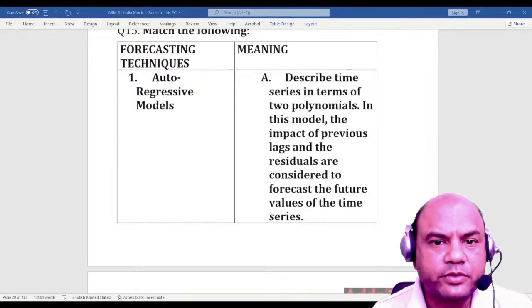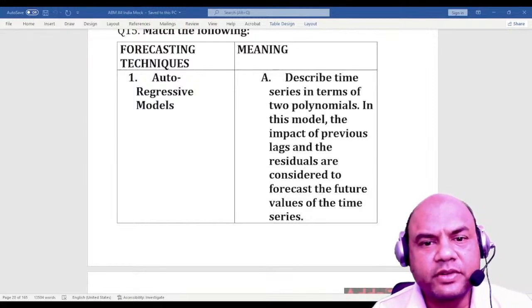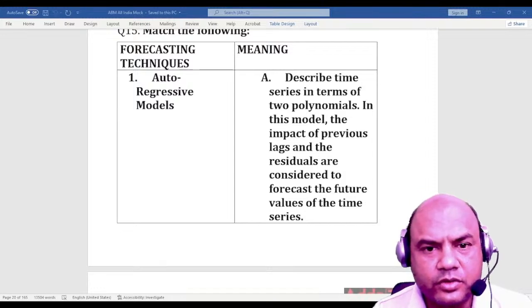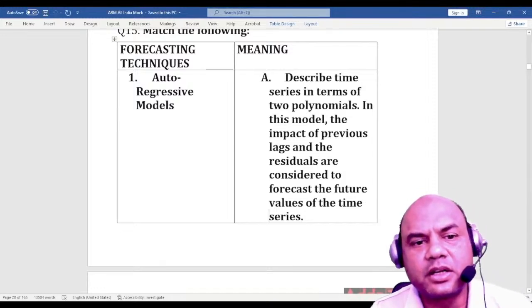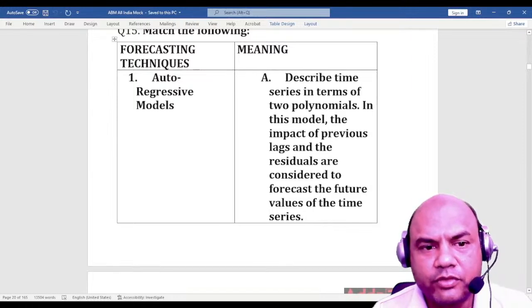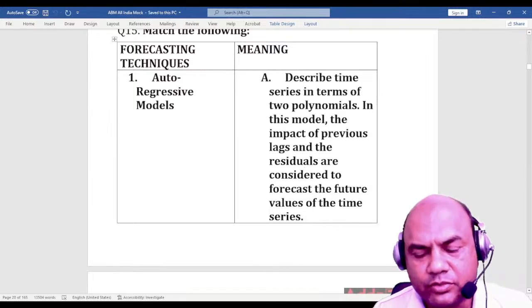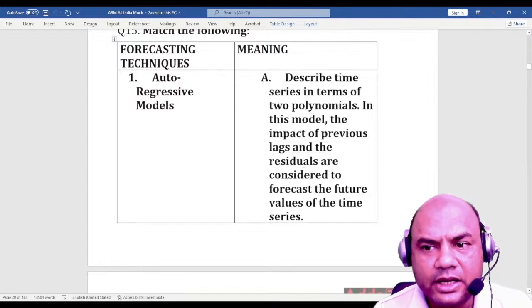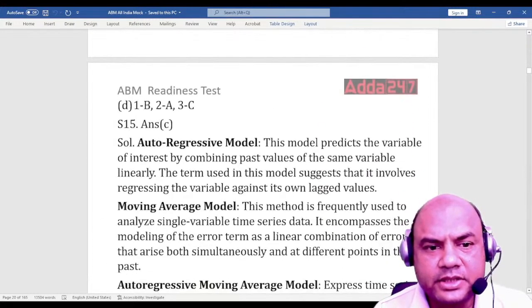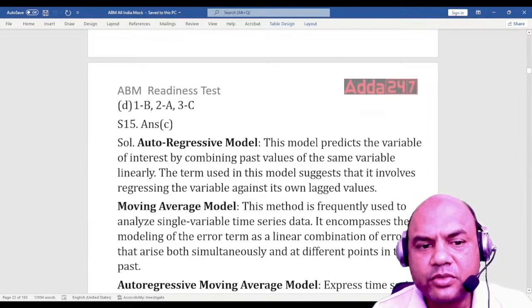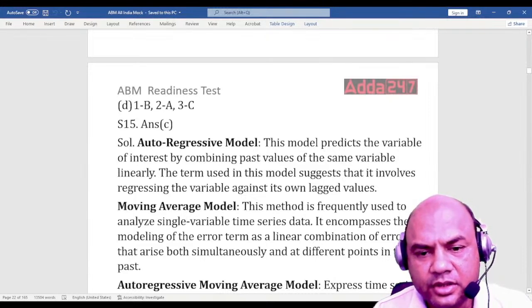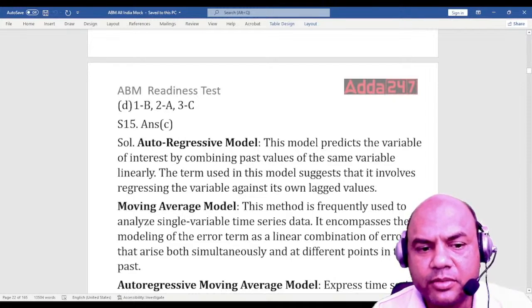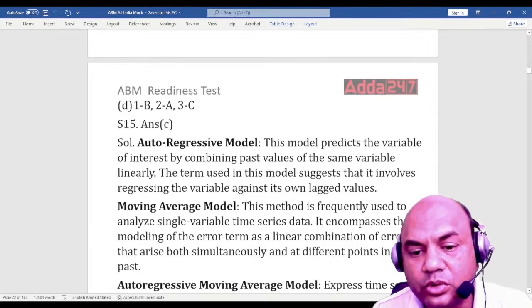Next one is match the following. Now the question is given. I won't read the question because you already know the question. Question is the name of the technique and the meaning of that. We have to match them. I'll directly give the answer now. The answer is C. What is auto-regressive model? This model predicts the variable of interest by combining past values of the same variable linearly. The term used in this model suggests that it involves regressing the variable against its own lag values.